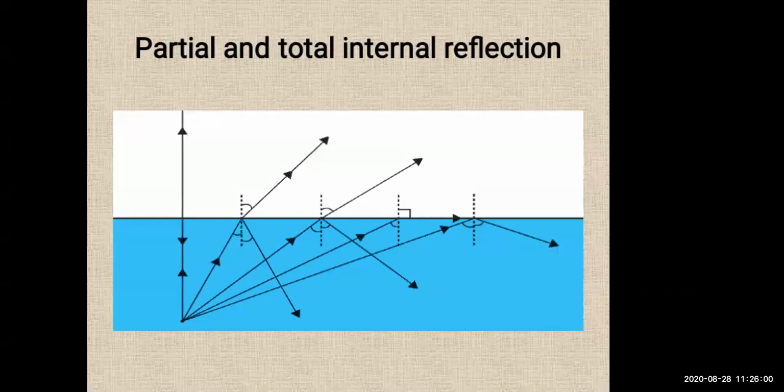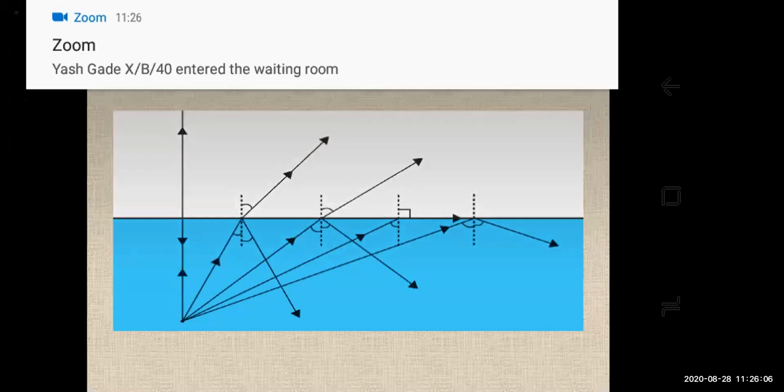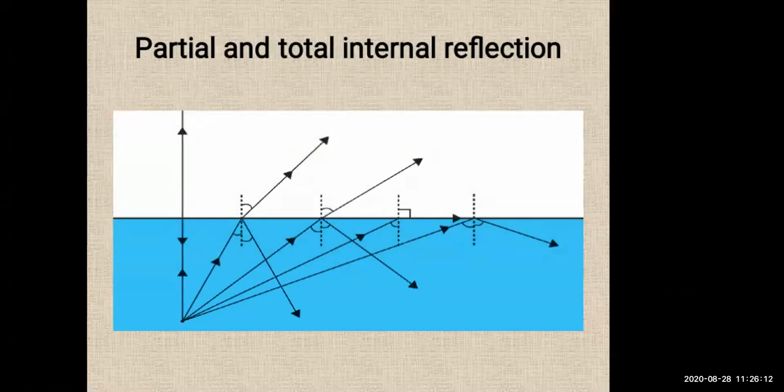Towards the right side you can see how the light rays return back to the denser medium, that is medium number 2. Thus all the light gets reflected back into the denser medium. All the rays are moving back to the denser medium. That's why it is called total internal reflection.